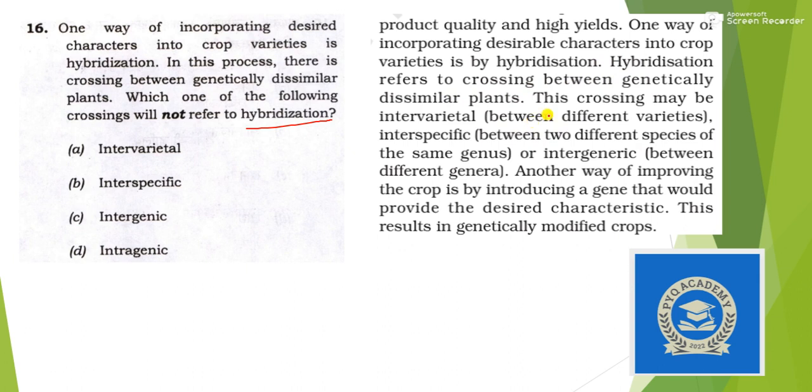So there are different ways. First is intervarietal, then interspecific, then intergeneric. So yes, this is correct, intervarietal, interspecific and intergeneric, but this one is not mentioned. So the question was asking about not, so answer here should be option D.